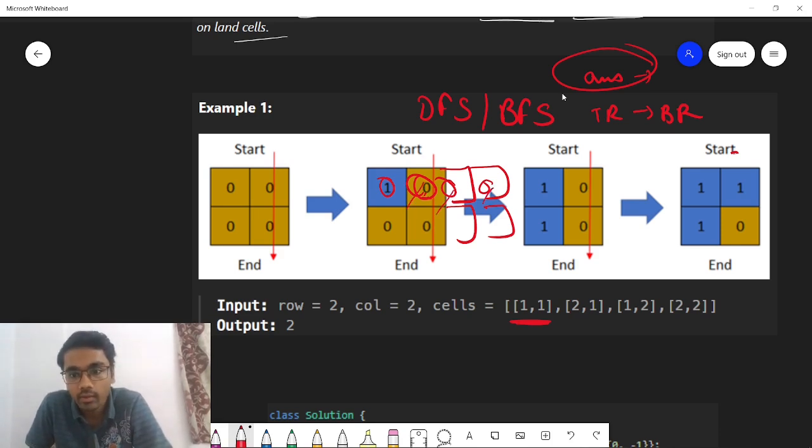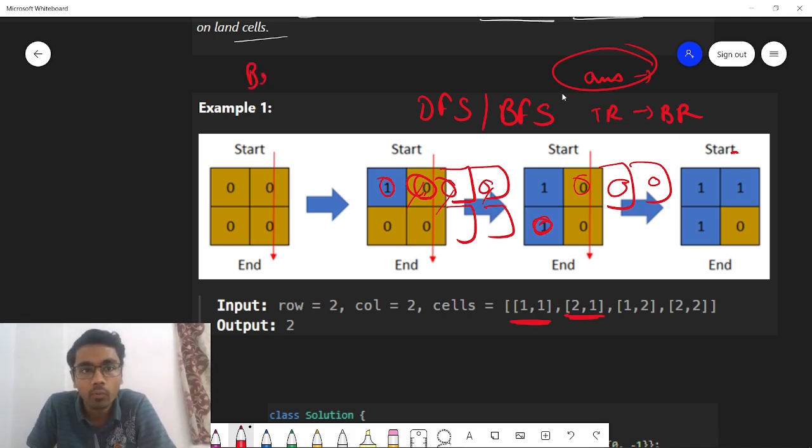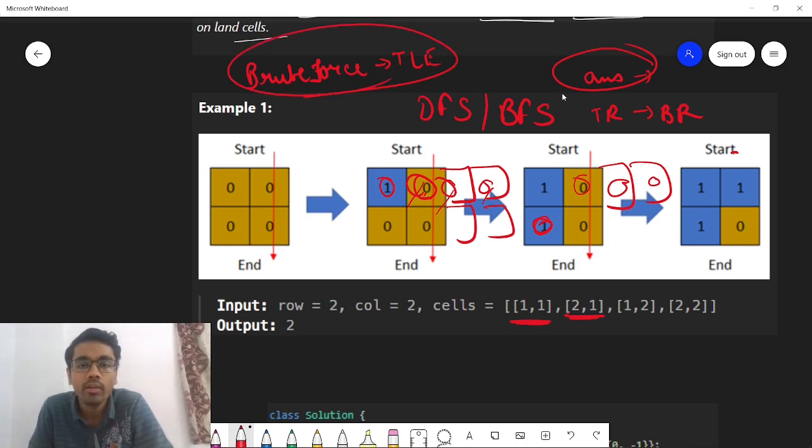Okay, this is done. Now you come across day 2, you again change it to flooded with water. Now again you would be starting from the top row, each and everything, and you would apply DFS and do the same thing again and again. But if you apply the brute force approach, it would give you TLE in this case. So we cannot write the brute force approach. So how can we optimize this solution?